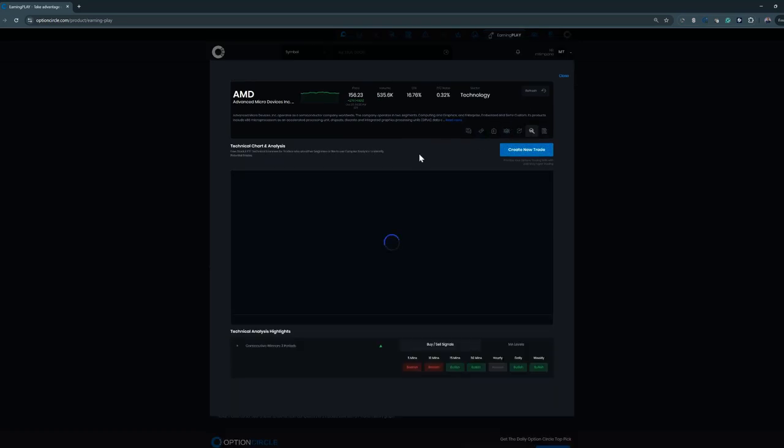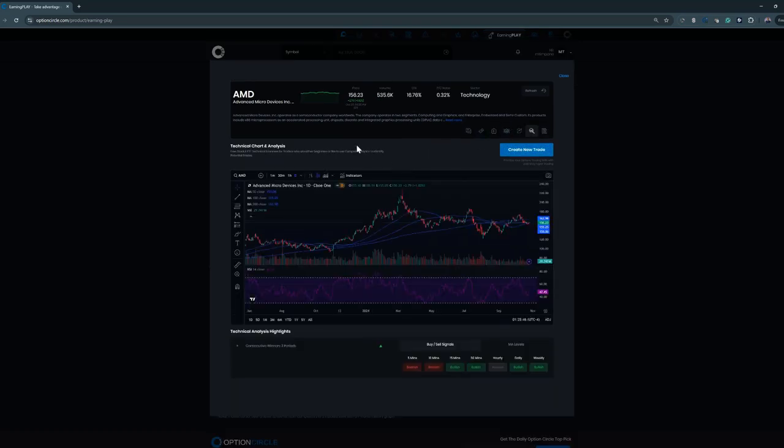The next tab is our technical chart and analysis tab here. It gives you some simple charting features here. Nothing too big. It's a TradingView widget. But what's really unique about it is you have these buy and sell signals down below. So that gives you everything right there. Our buy and sell signals on the 5-minute, 10-minute, 15-minute, 30-minute, hourly, daily, and weekly time frames.